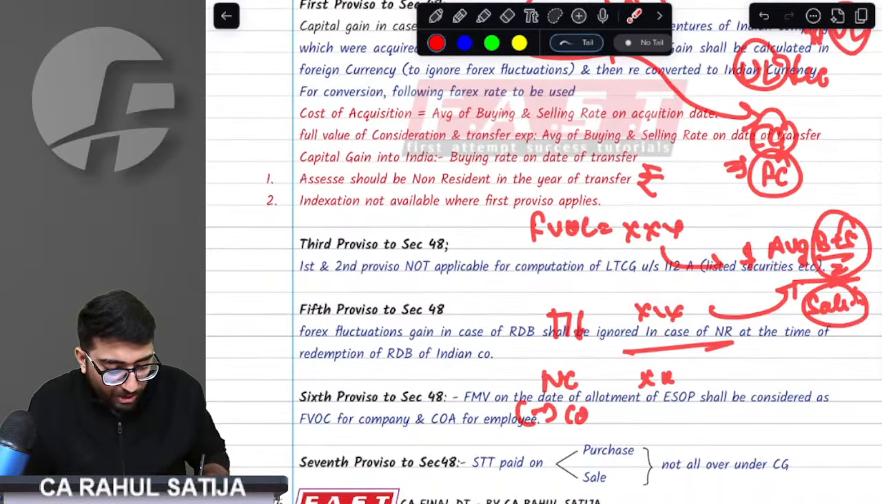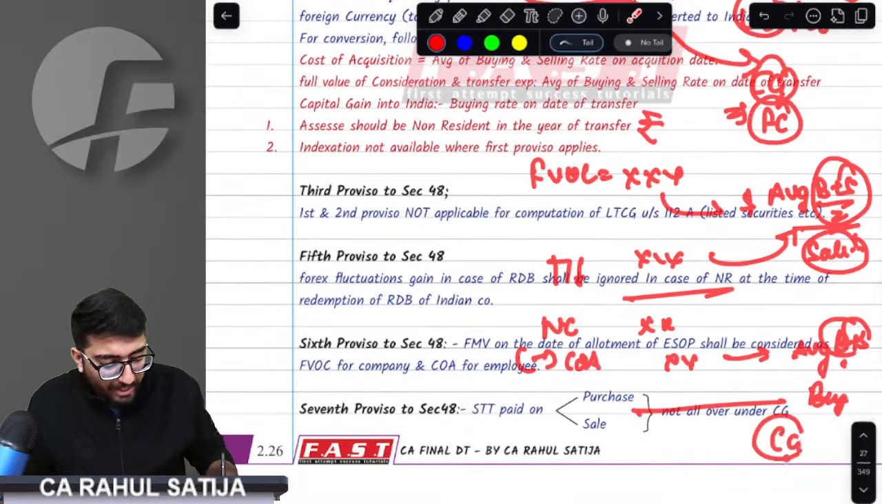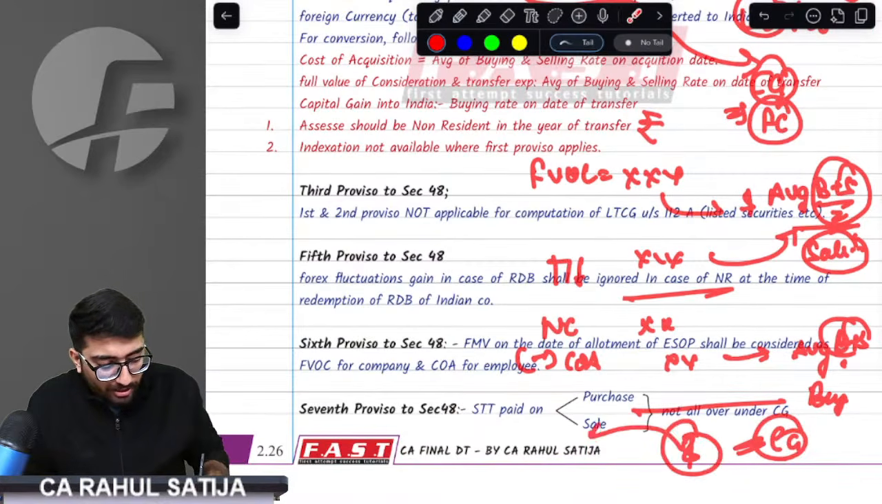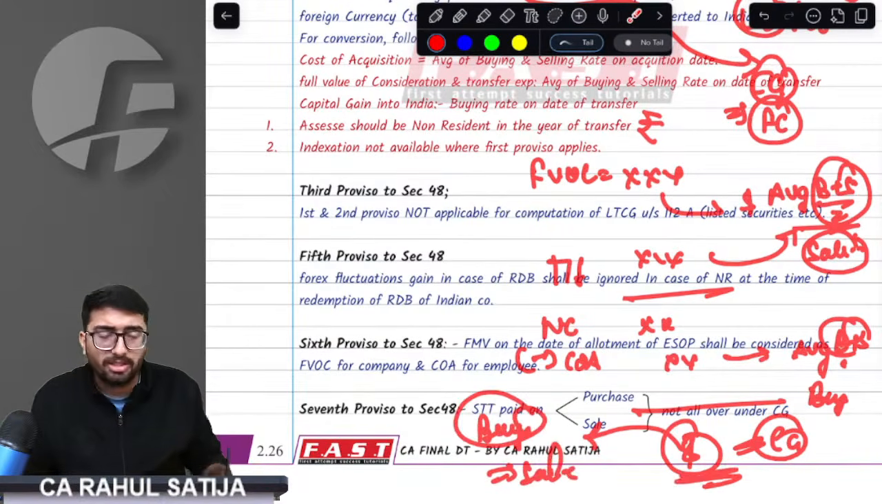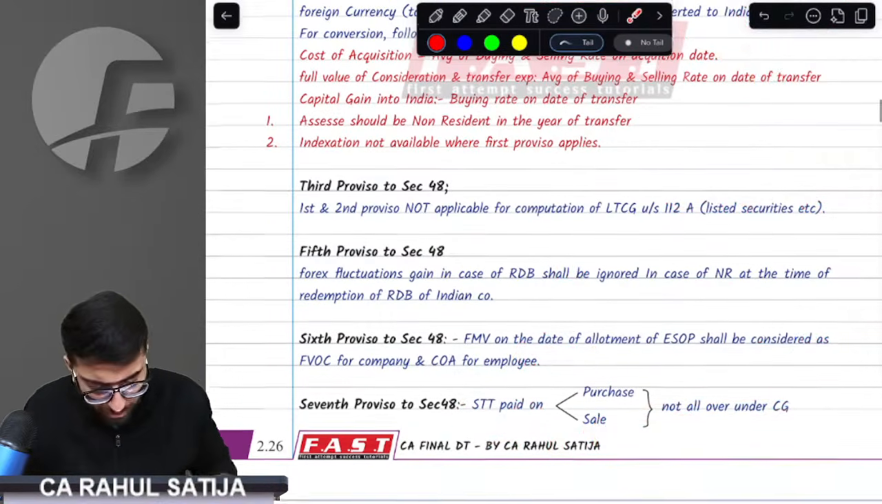Now you have to reduce the cost of acquisition. Cost of acquisition would be taken with the average rate of buying and selling on the date of buying. Buying date would be used. Then you would arrive at the capital gain, which would be in dollars, and this will be converted with the buying rate on the date of the sale. This is the rate at which capital gain would be converted. This is how you are going to solve the questions.